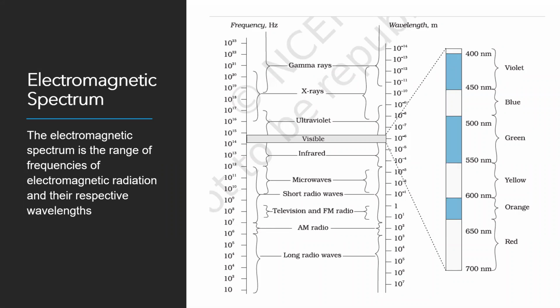What is AM radio? Amplitude modulated. FM is frequency modulated. We need not focus on those details. You can consider all these as radio waves. You will learn later, in one of the chapters, about amplitude modulation and frequency modulation.